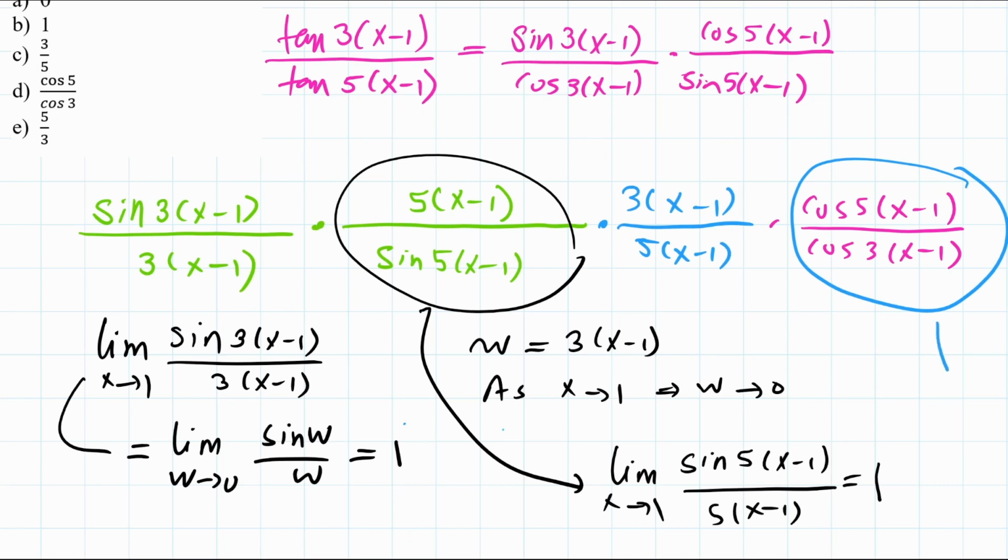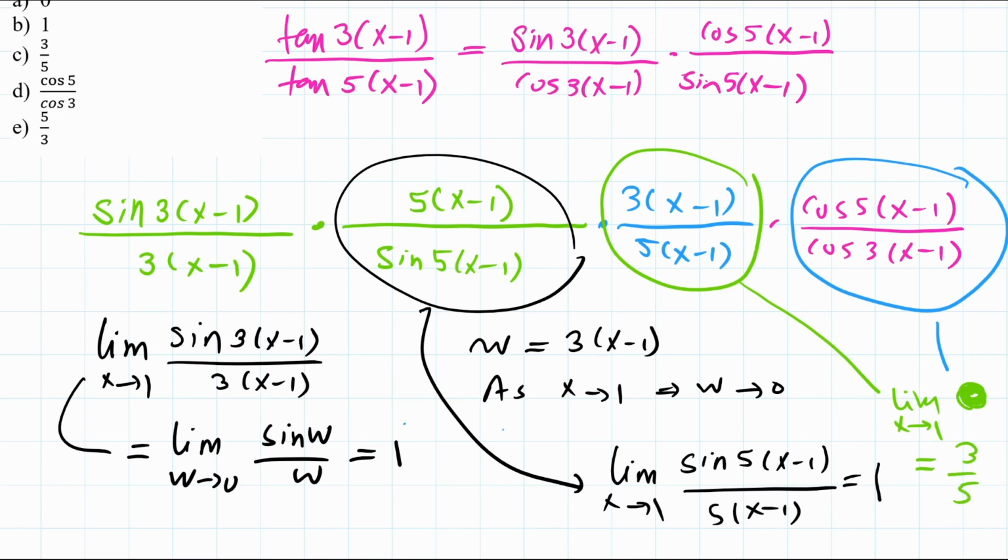And now it is only left to evaluate this expression here, which is, of course, obviously 3 over 5. So the limit as x goes to 1 of this expression, let me just put it as a circle here, is going to be simply 3 over 5, because x minus 1 will cancel with x minus 1, and you're left with only 3 over 5. So now this is going to be just 1 multiplied by 1 multiplied by 3 over 5 multiplied by 1, and the answer is 3 over 5.